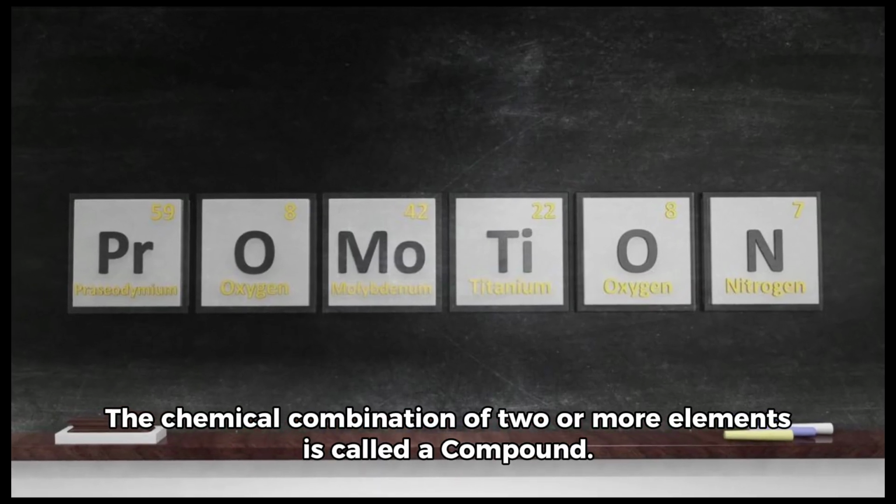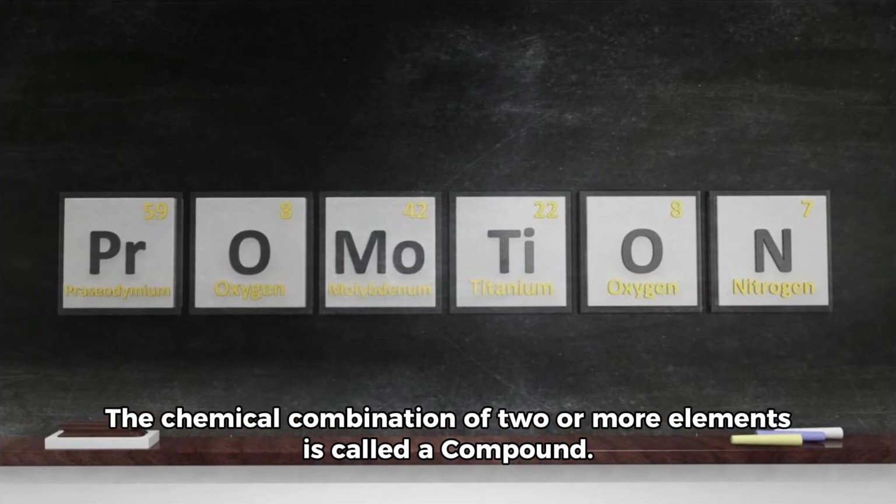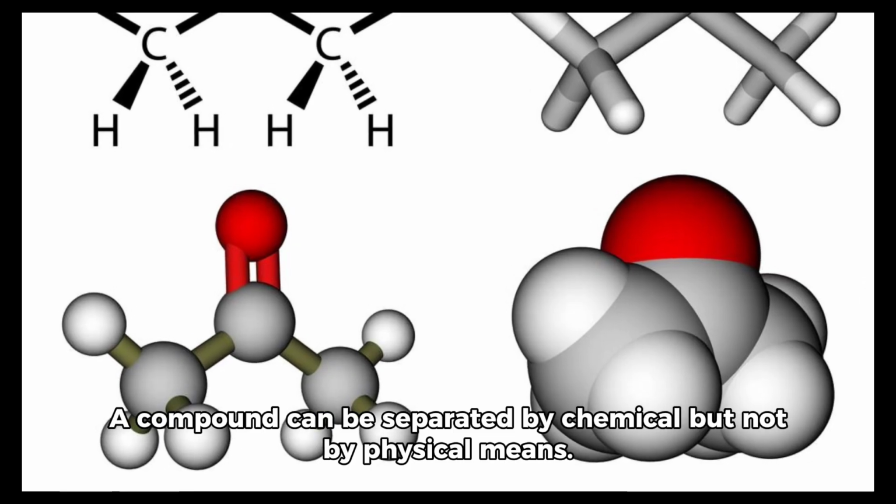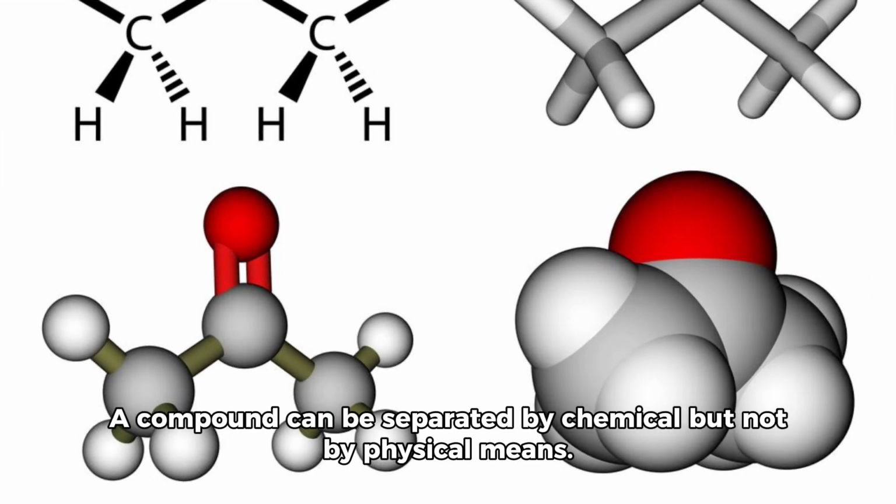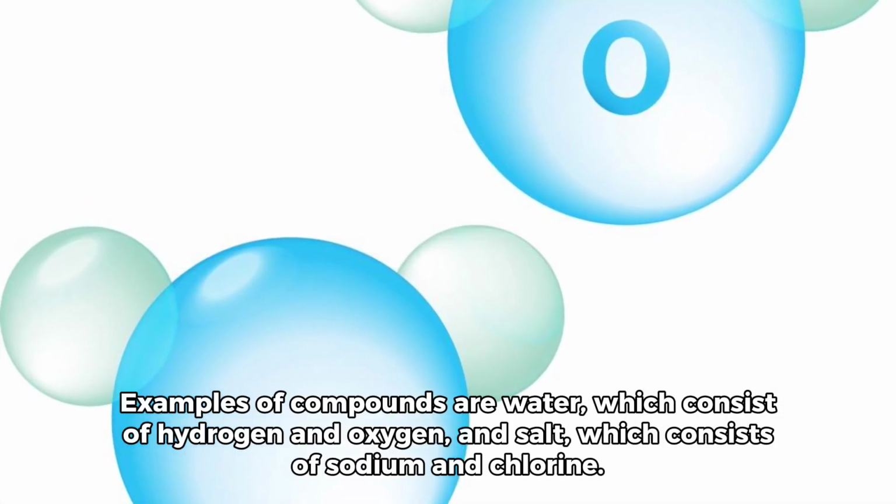The chemical combination of two or more elements is called a compound. A compound can be separated by chemical but not by physical means. Examples of compounds are water, which consists of hydrogen and oxygen, and salt, which consists of sodium and chlorine.